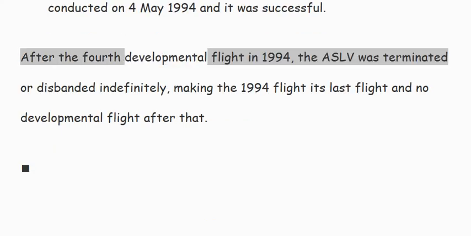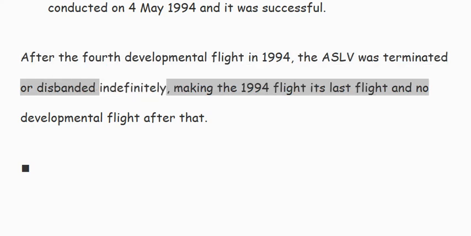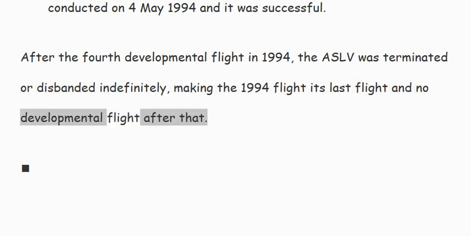After the fourth developmental flight in 1994, the ASLV was terminated or disbanded indefinitely, making the 1994 flight its last flight and no developmental flight after that.